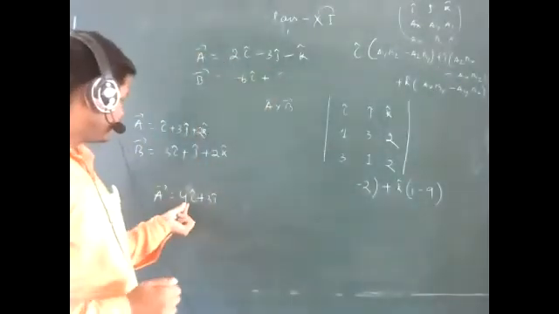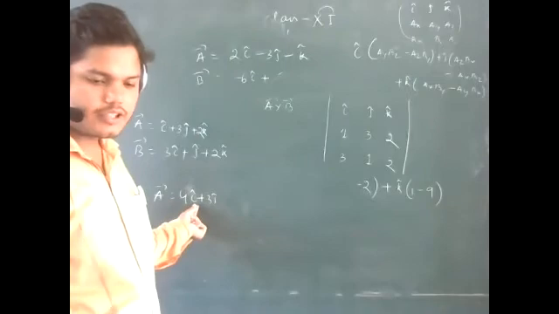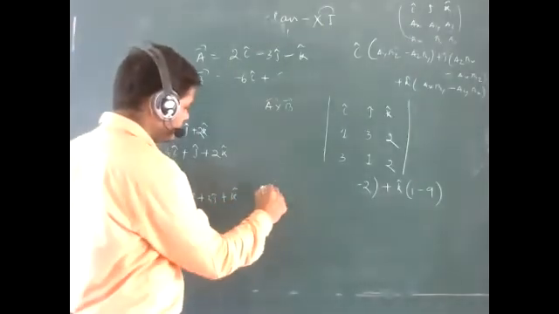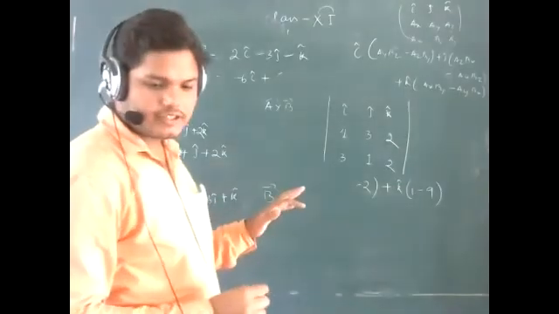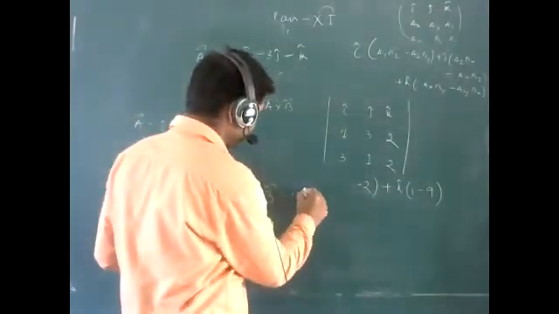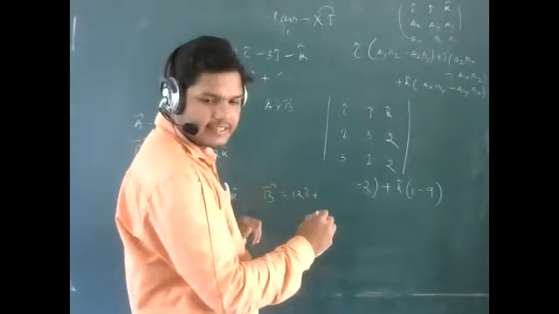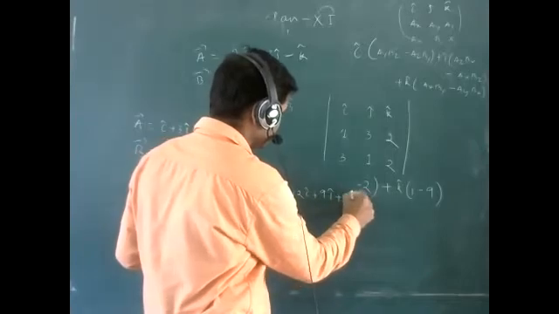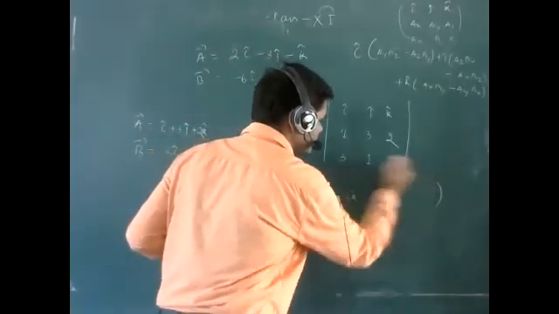And B vector is given as 12 I cap plus 9 J cap plus 3 K cap. That is given in the question.